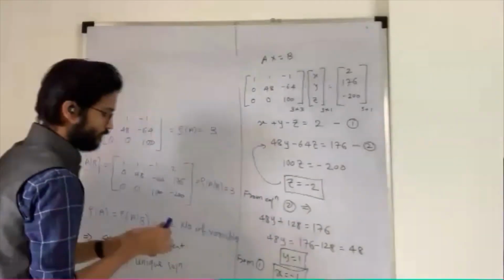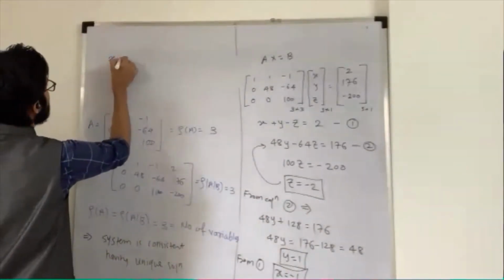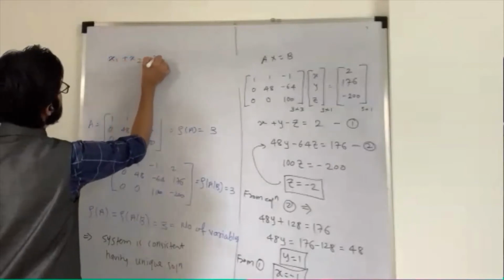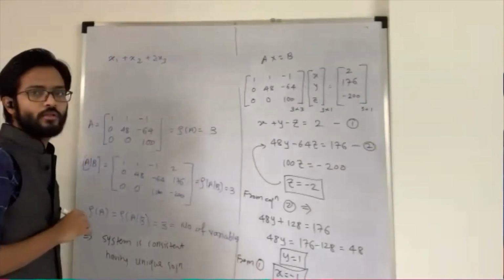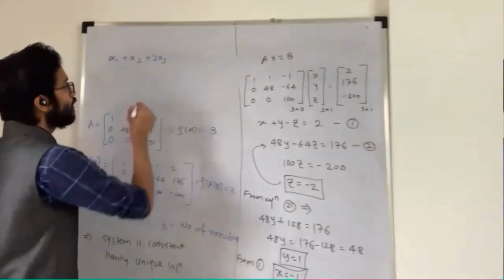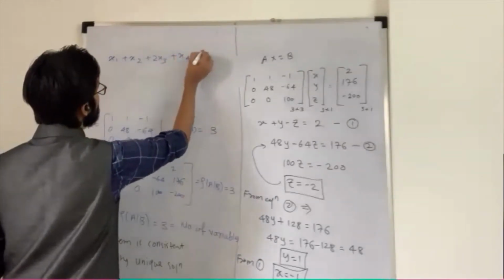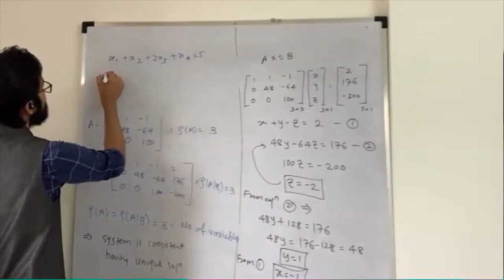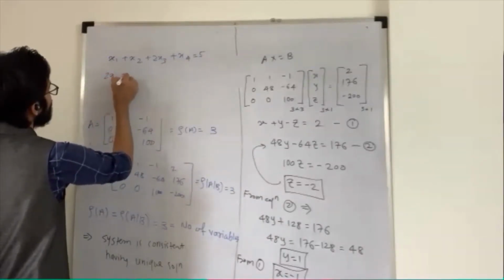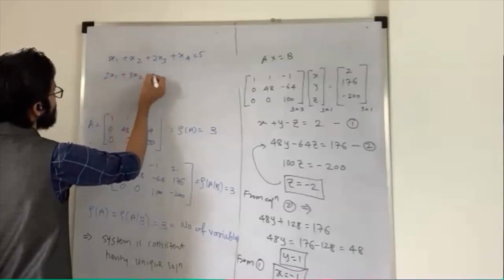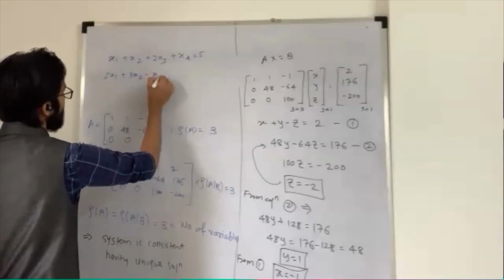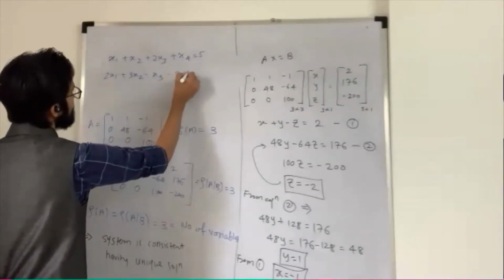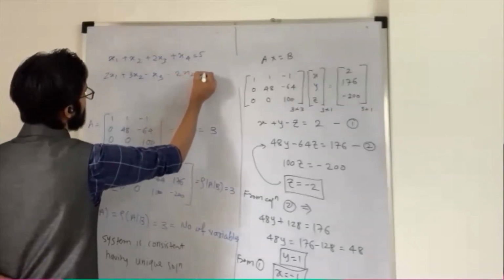X1 plus 2X2 plus 2X3 plus X4 is equal to 5. 2X1 plus 3X2 minus X3 minus 2X4 is equal to 2.